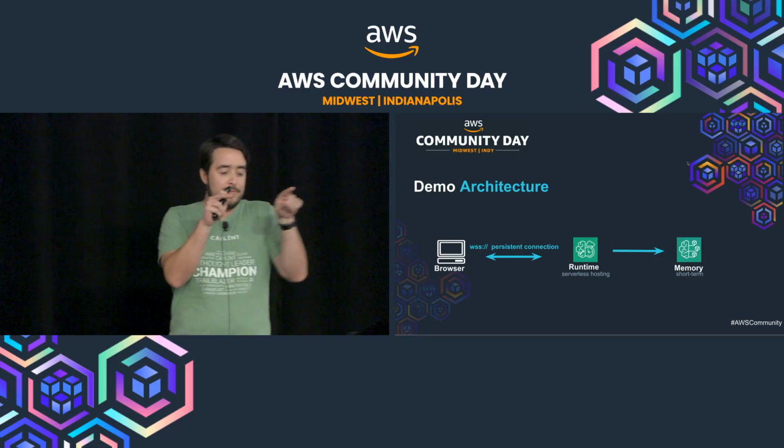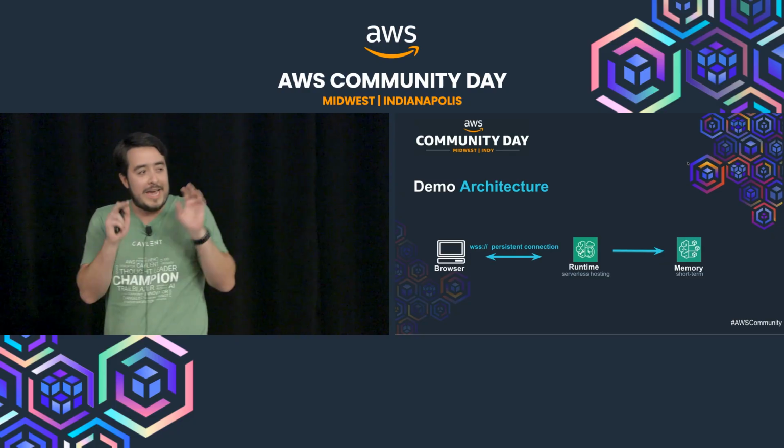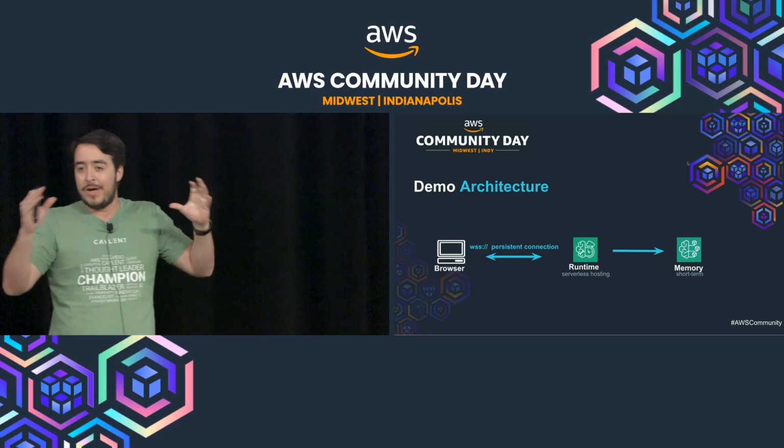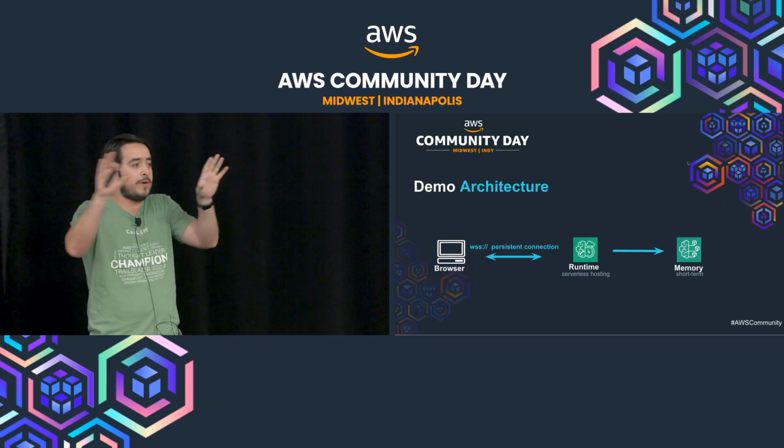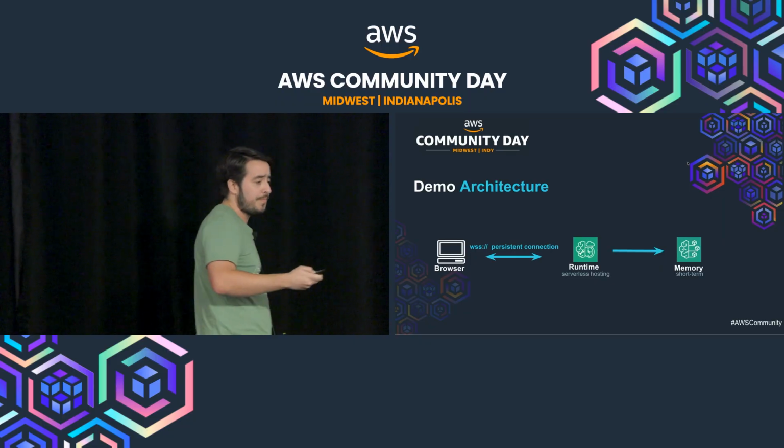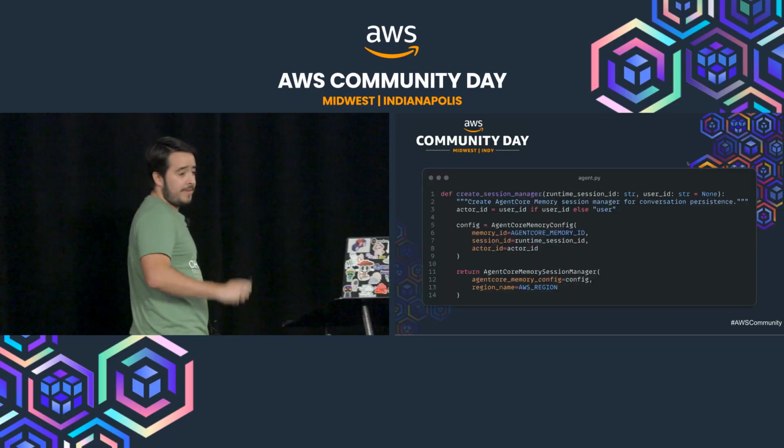So this, to me, still falls within the agent core box, but taking a little bit of a closer look, it's like, okay, I have a runtime and I have the memory, and we're connecting both of those. So how does this look in the code?